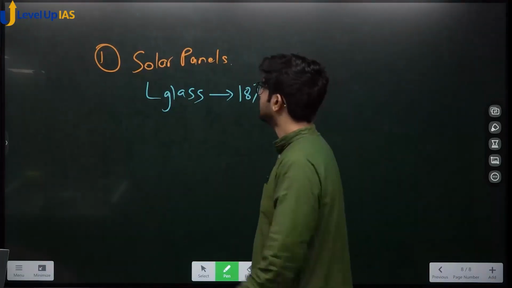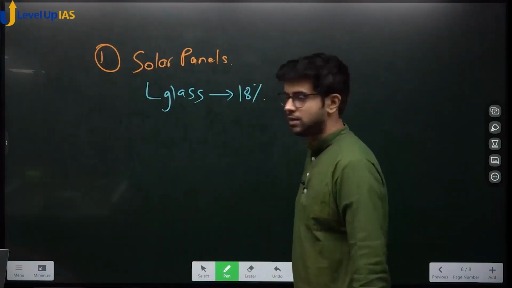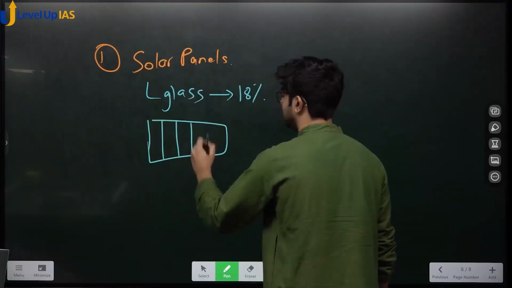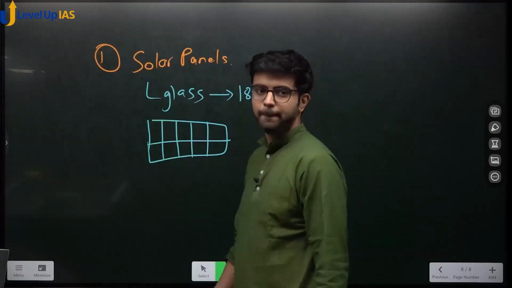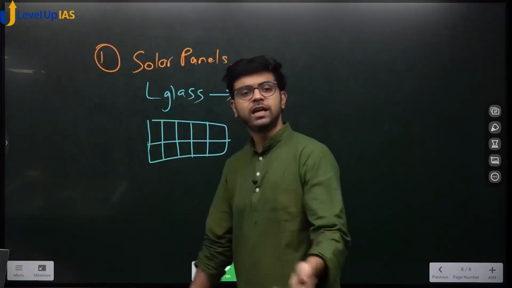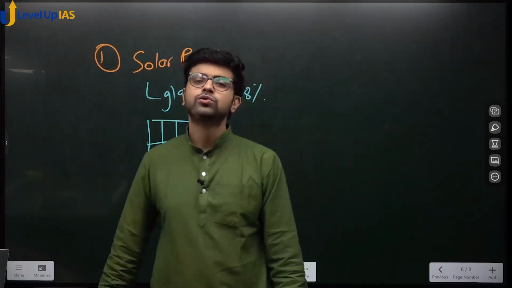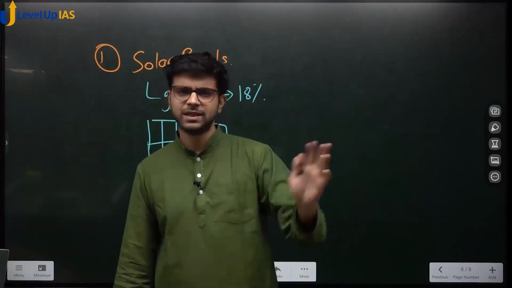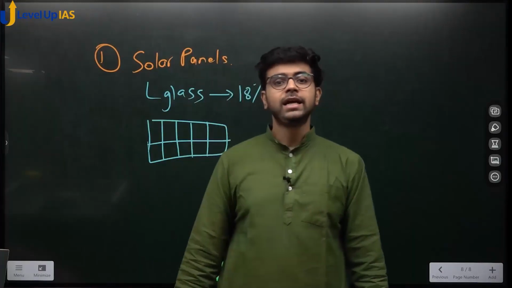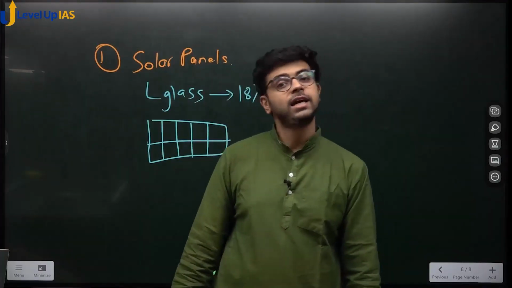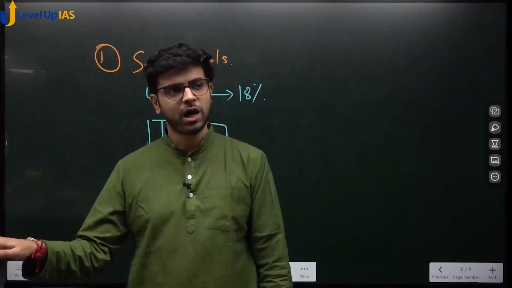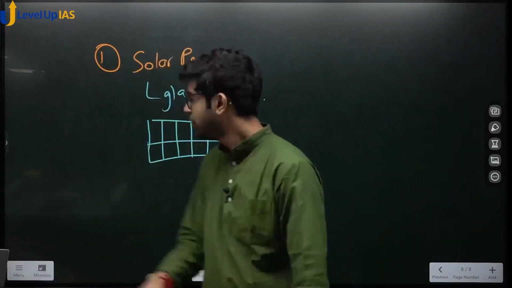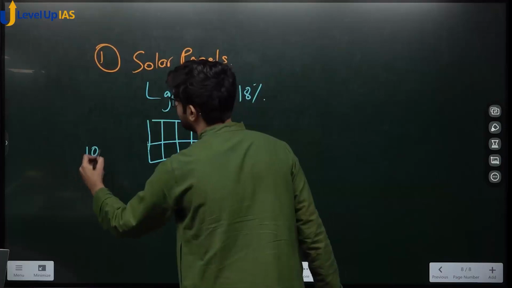Agreed? Your solar panel is ready, a very nice looking solar panel. Whom will you sell your solar panel to? To solar energy manufacturers, households, big or small scale. Let's say you are getting an order from Adani Green Energy Limited. They want to install solar panels across all their offices, so they have given you a supply order of 10,000 solar panels. You have to supply.